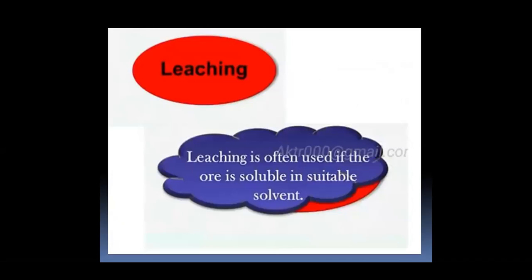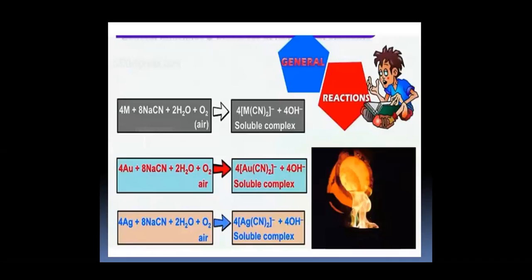The next one is leaching. Leaching is often used if the ore is soluble in a suitable solvent. So, the extraction of silver or gold by the leaching process: the silver or gold ore is treated with an aqueous solution of sodium cyanide and is brewed by air to get a soluble complex.